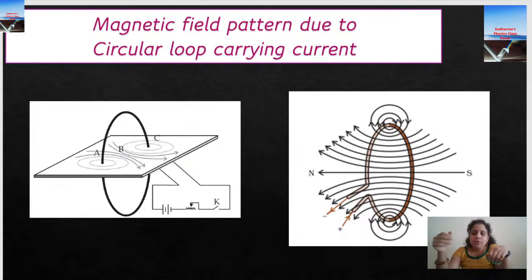So when a lot of magnetic field lines come in the same direction, the magnetic field strength will be more. We know that the degree of closeness of the magnetic field lines indicates the strength of the magnetic field. When the field lines are close together, the strength is going to be more. Hope you understood that. So here also, inside the circle, especially at the center of the circular coil, the magnetic field strength is going to be more.